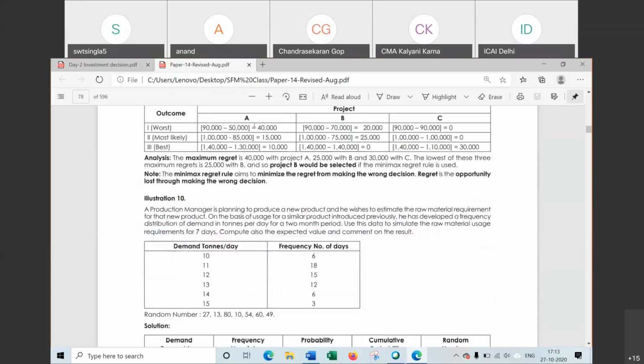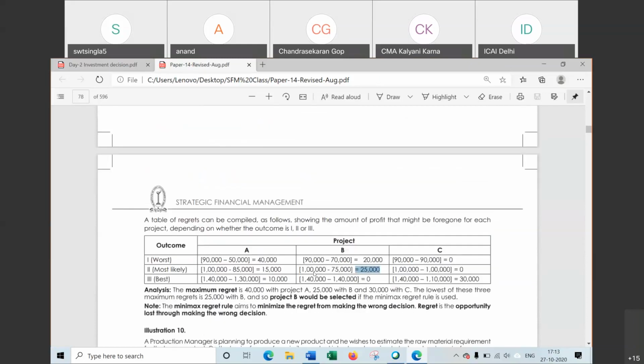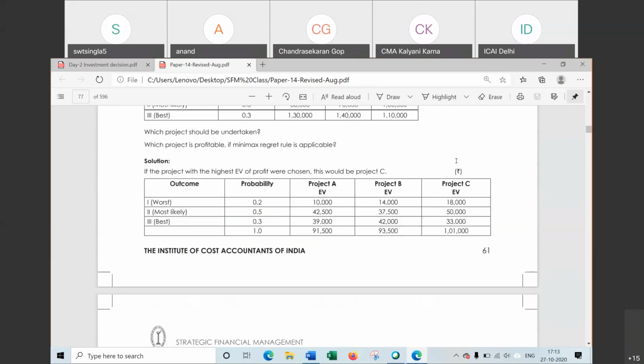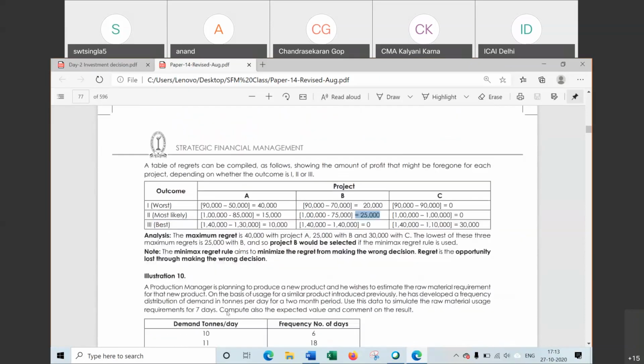So first step regret, maximum 40, 25 and 30 and minimum will be 25. And 25 is related with project B. So we have to take project B. On the basis of minimax regret rule, project B should be selected. But on the basis of expected value, project C should have been selected. This is the question. Any doubt?